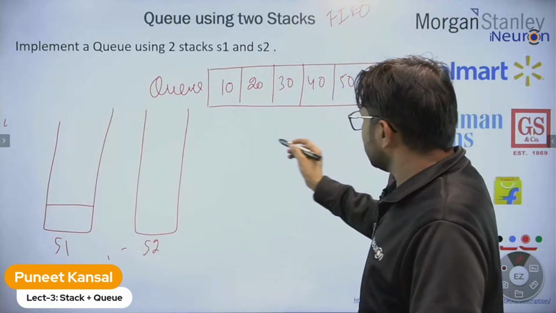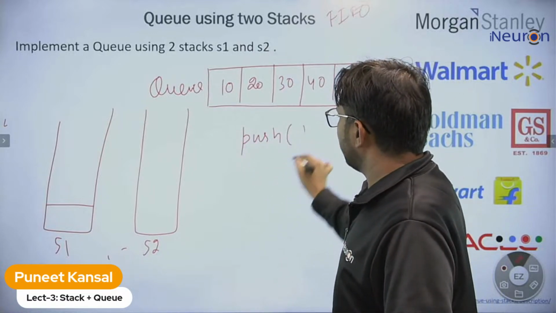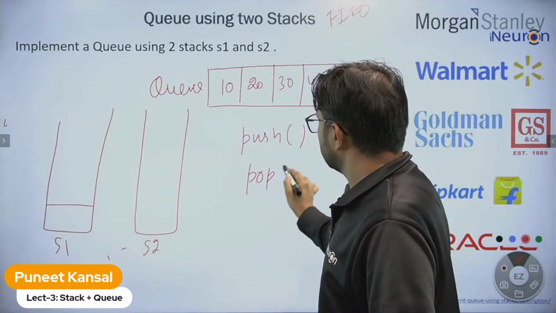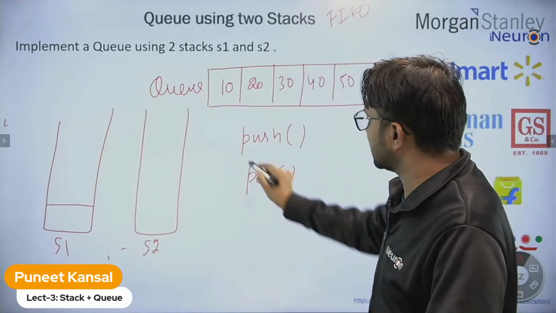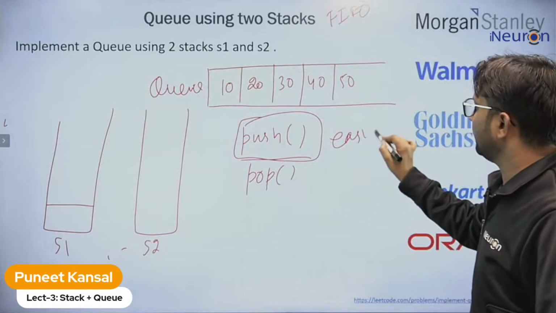So we need to perform 2 operations. One is push, one is pop. These 2 operations we need to perform. That's it. So push is very easy.